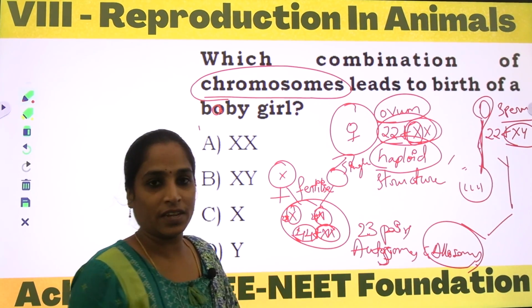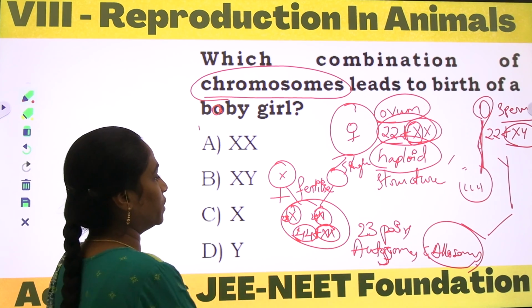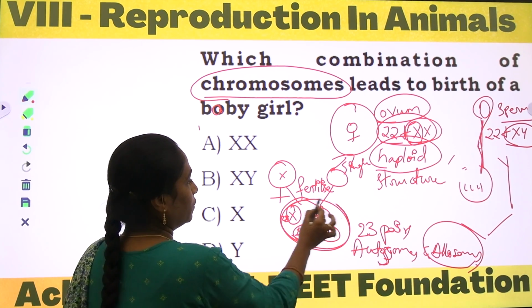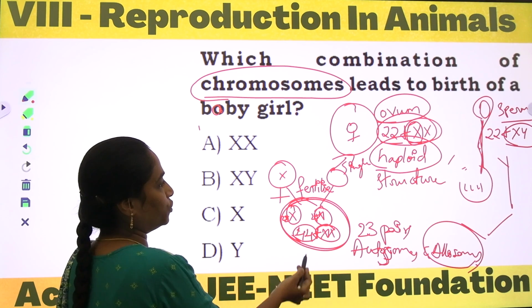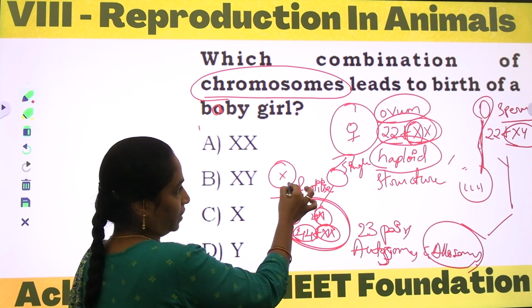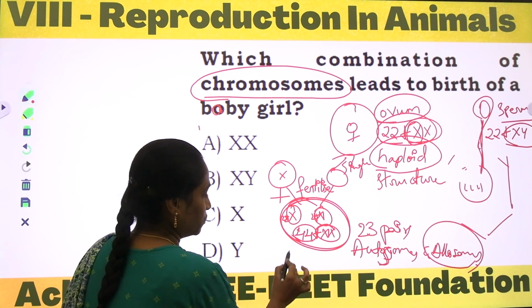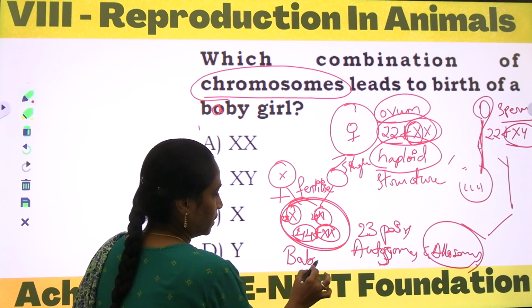Allosomes are also considered sex chromosomes. So here the baby girl will be produced when the female egg and male gamete fuse, and we can observe a baby girl.